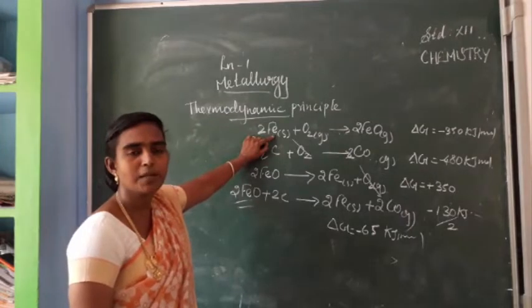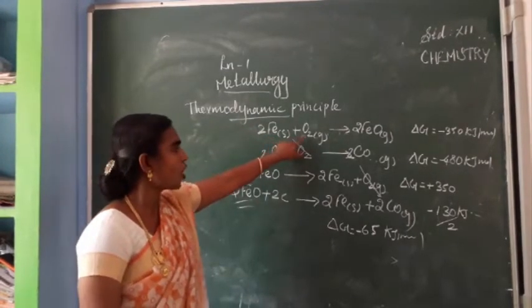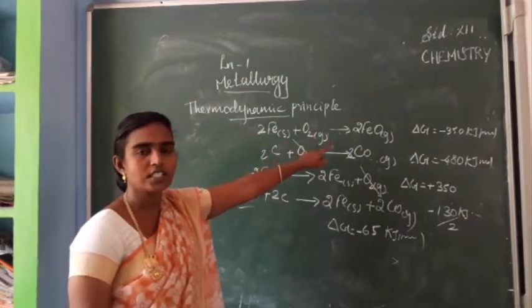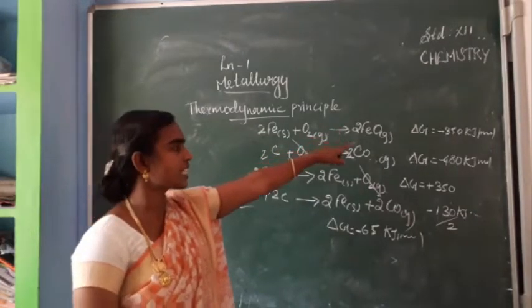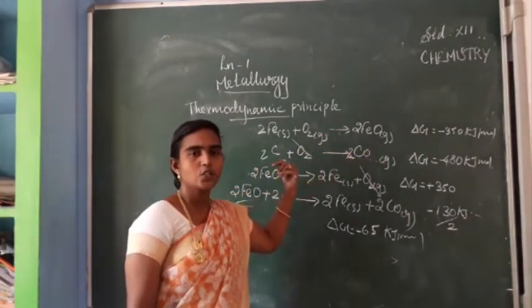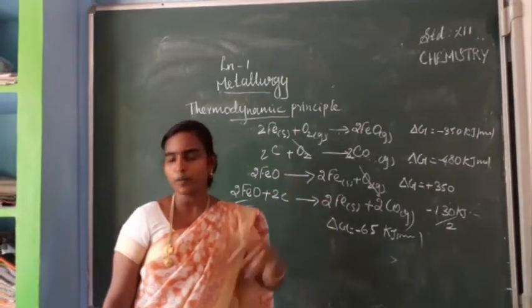We are taking example as iron. So when it is on oxidation, it is giving iron oxide. So delta G for this reaction is minus 350. So listen to the next equation for carbon monoxide.